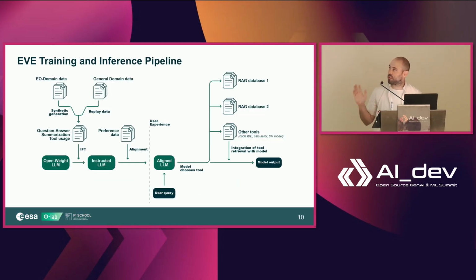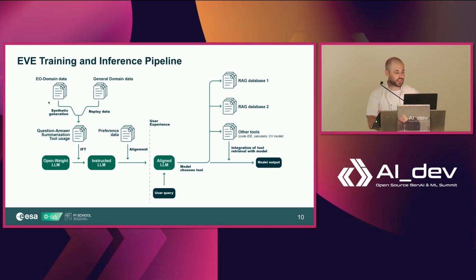So this is the overall idea of EVE, both the training and the inference. I'll go over it step by step. First, we start with an open weight LLM, which, as I said, is Mistral 3.2 24 billion. And the first thing we do is we fine-tune it.